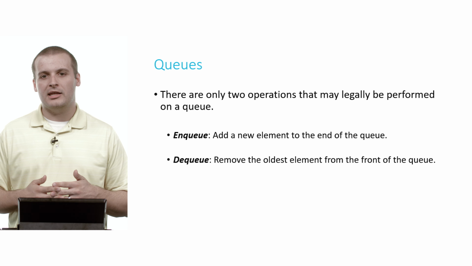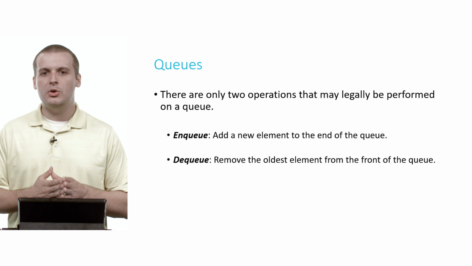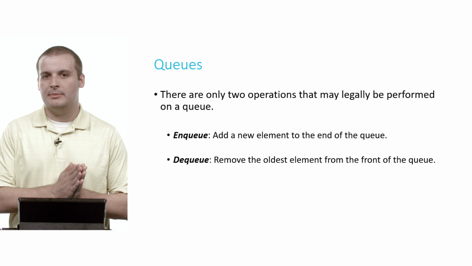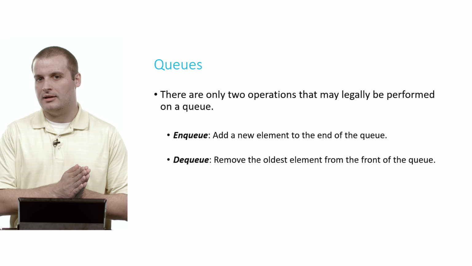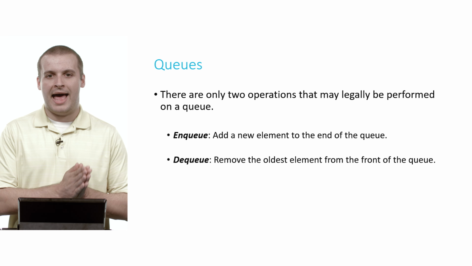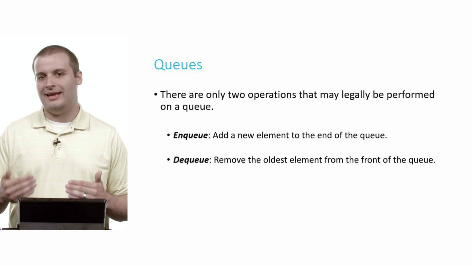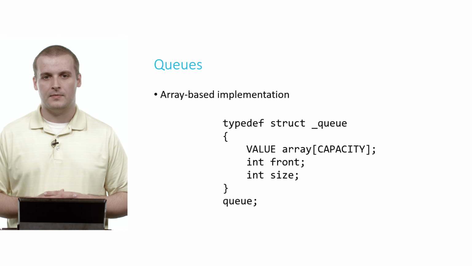So we're going to add elements onto the end of the queue, and we're going to remove elements from the front of the queue. Again, with a stack, we were adding elements to the top of the stack and removing elements from the top of the stack. So with enqueue, it's adding to the end, removing from the front, so that the oldest thing in there is always the next thing to come out if we try and dequeue something.